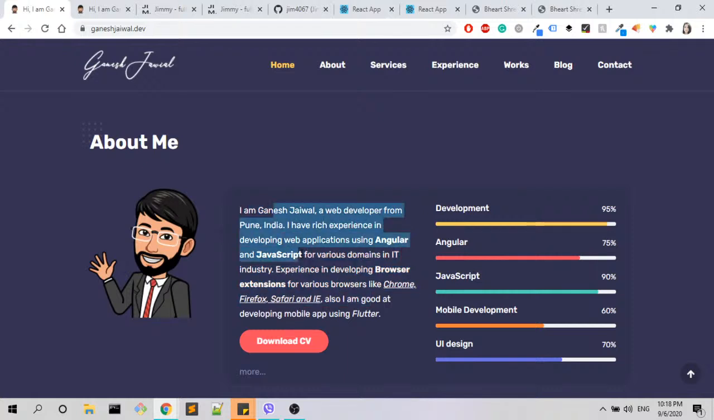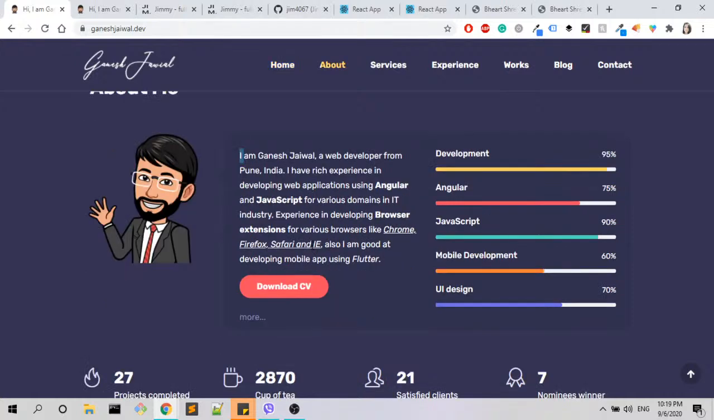I read that text, and I'm just going to say that here in the last sentence it says, also, I am good at developing mobile app using Flutter. I would suggest you to change that into apps. So it would say, also, I'm good at developing mobile apps, in plural, using Flutter. And another small suggestion would be to maybe keep it as I am or I am, you know, with the apostrophe. But all in all, this is like a nice thing.